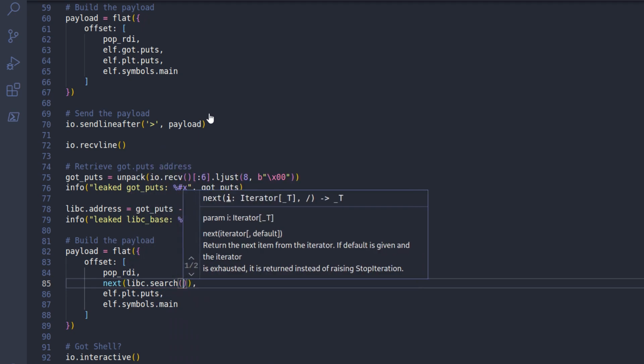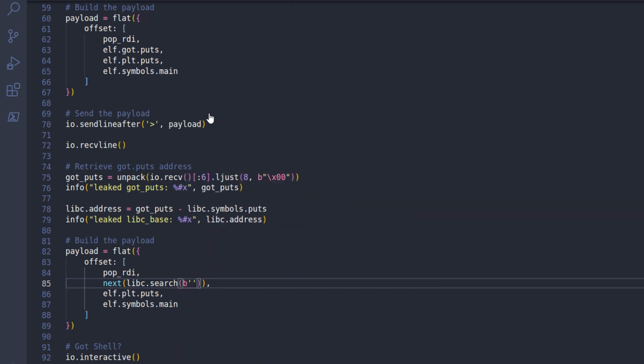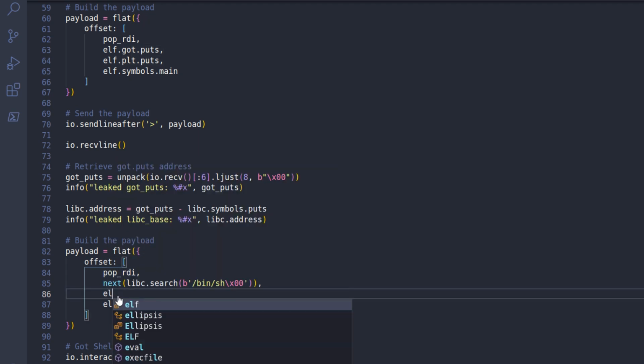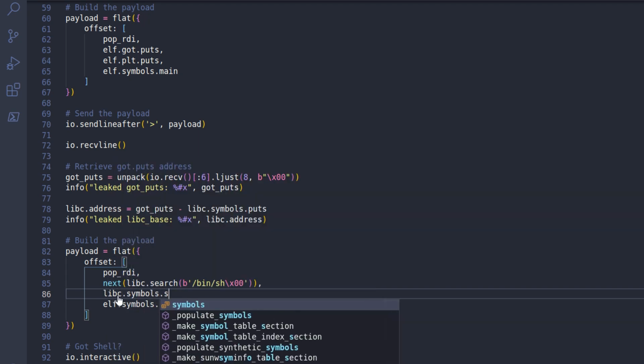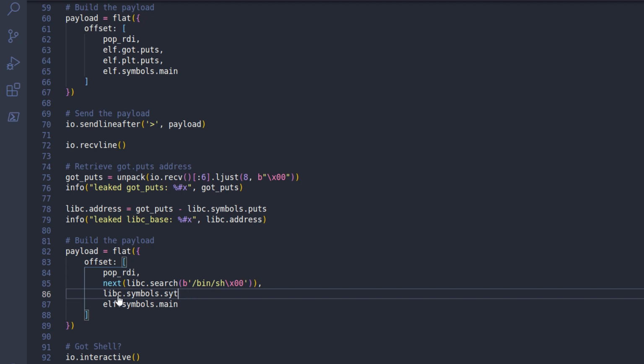libc.search, and then we can search for the string. So we'll search for bin sh. You can put a null byte there as well, although it typically seems to work without it. And next we'll be calling system, so we can just do elf dot, sorry, not elf, we need libc.symbols.system. And we don't need this return address, so this should work for us.